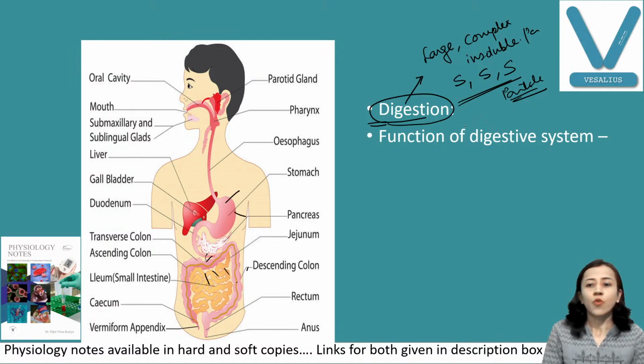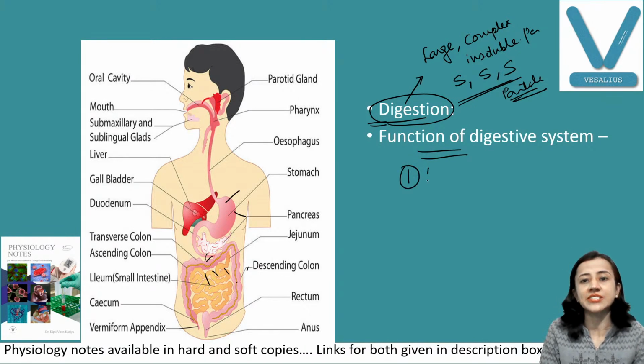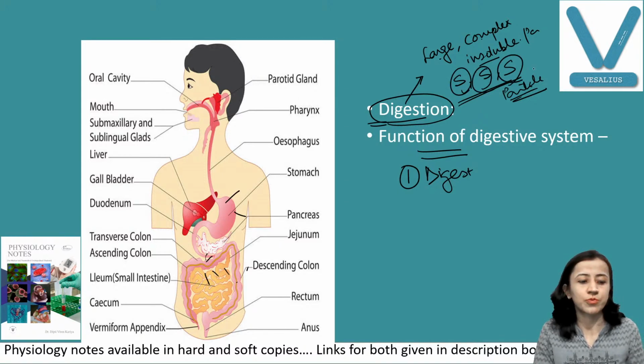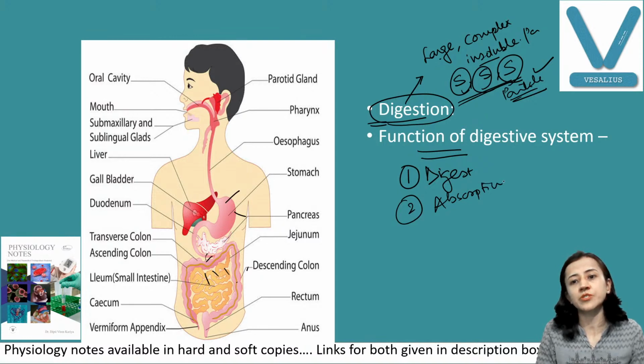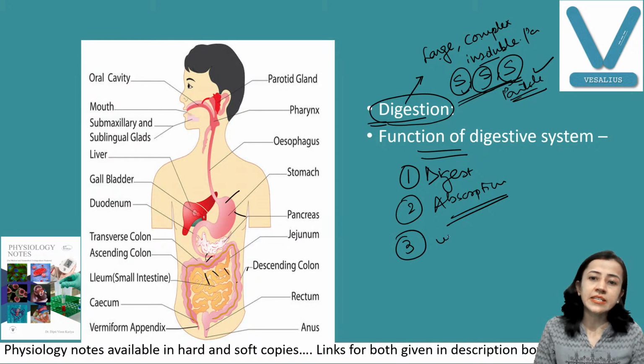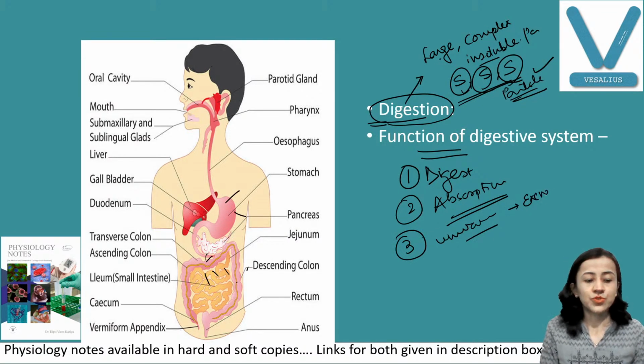Now, what is the function of the digestive system? The first function is digestion, that is, as I told you, conversion of large, complex, insoluble particles into small, simple, soluble particles. The second function is absorption. These small, simple, soluble particles are absorbed. Third, unwanted and unabsorbed particles are excreted. So these are the basic functions of the digestive system.